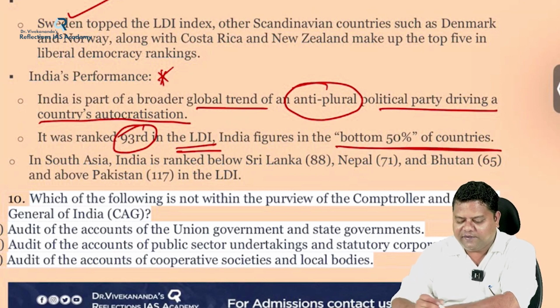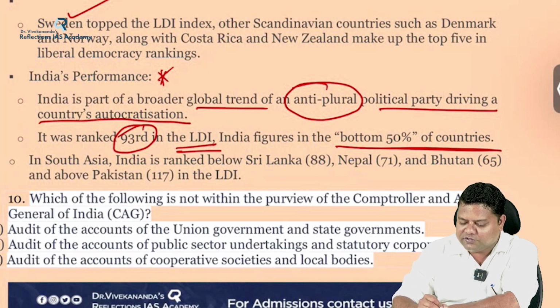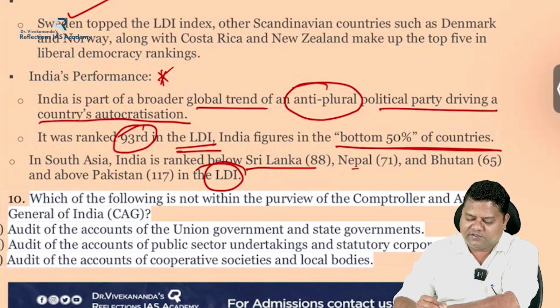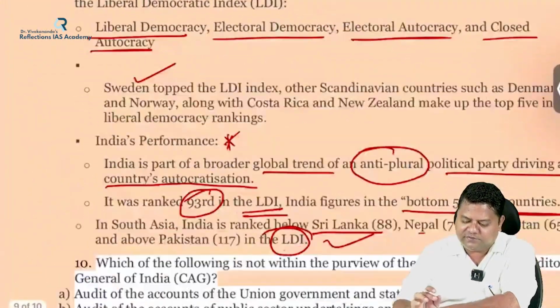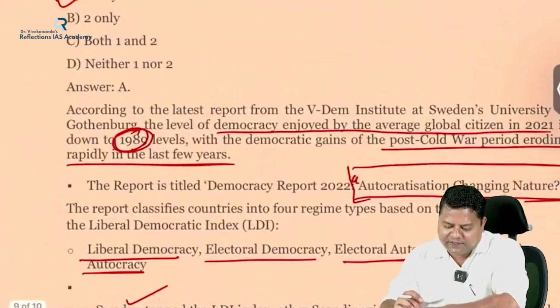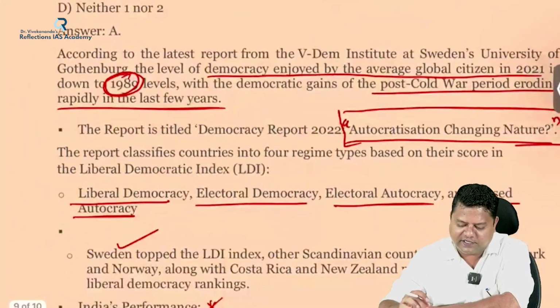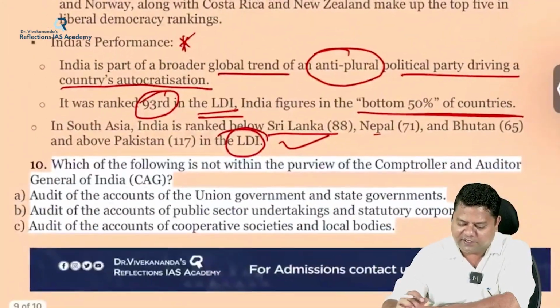In South Asia, India is ranked below Sri Lanka, Nepal, Bhutan and above Pakistan in the Liberal Democracy Index. So the first statement is correct and the second statement is wrong for this particular question. So this is about the Democracy Index, the Liberal Democracy Index, autocratization, etc.